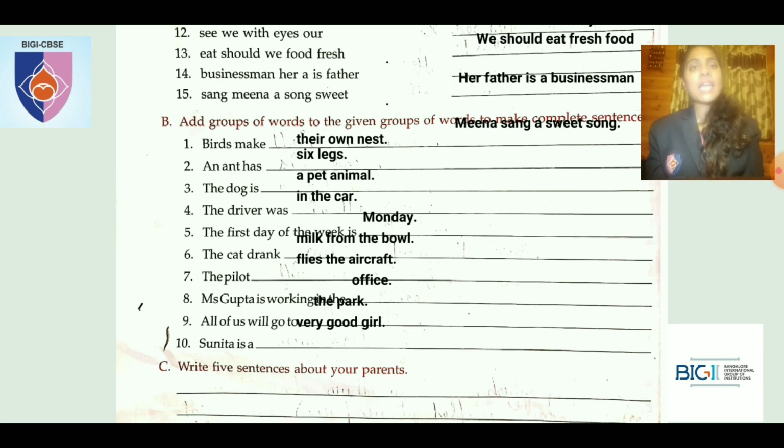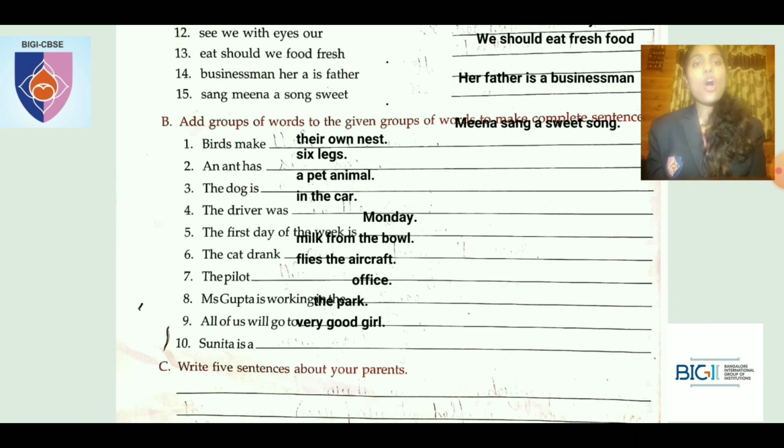Sixth one, the cat drank milk from the bowl. The seventh one, the pilot flies the aircraft. So what is the seventh one? The pilot flies the aircraft. So what is the eighth one? Mrs. Gupta is working in the office.